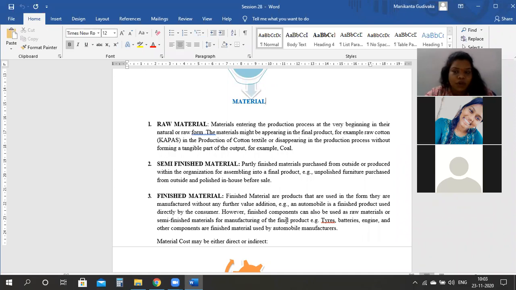In the tire industry, the tire itself is the final product. But you're bringing your tires, your batteries, your engine, and all these things are assembled and the car is made. So we are using the finished material to manufacture an output. Are we clear? Any doubts?